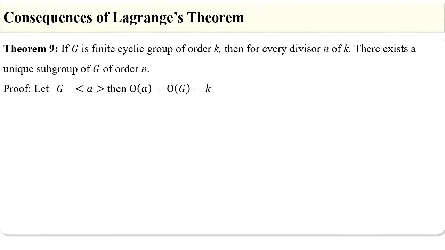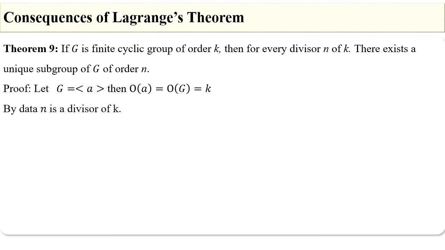Let G be a finite cyclic group of order K and a be a generator of G. We know that if G is a cyclic group of order K and a is a generator of G, then the order of a is equal to the order of G, which is equal to K.